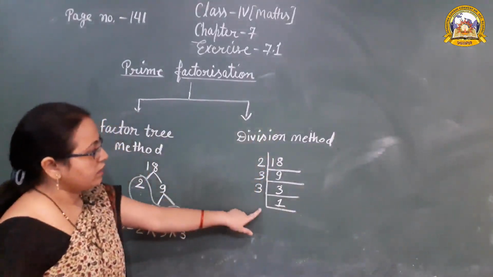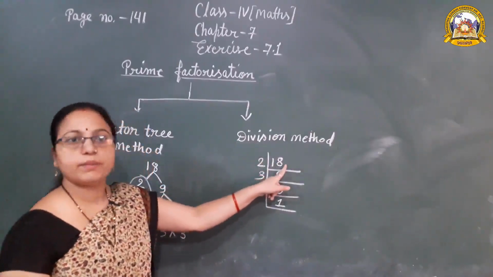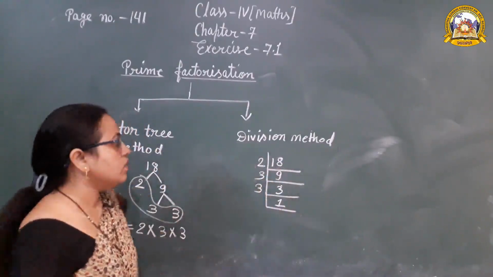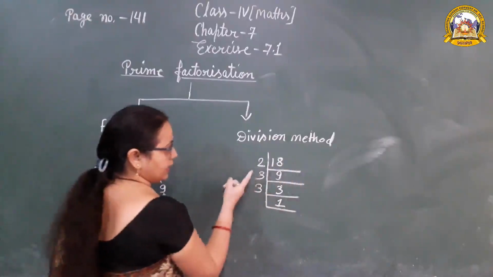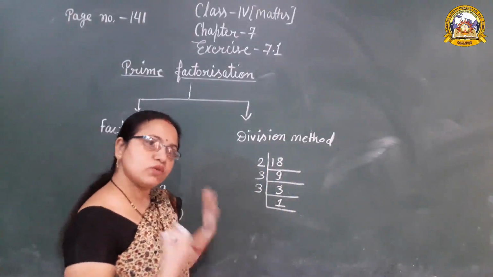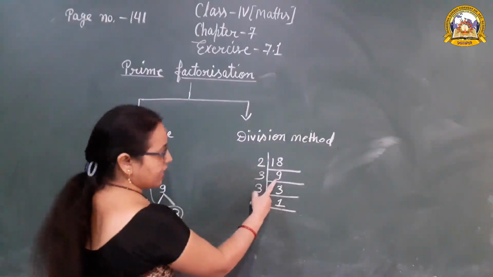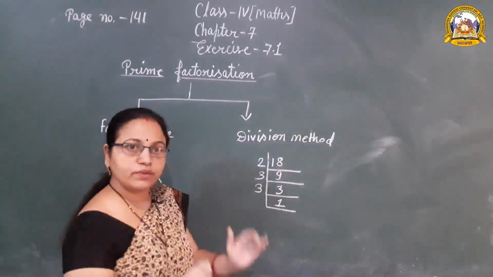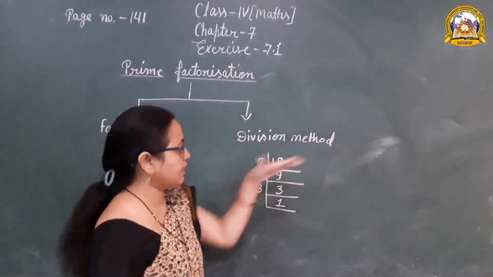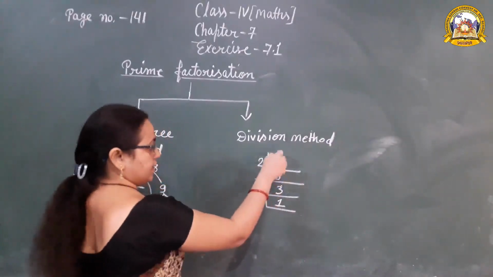Okay, I repeat this method, the division method. Suppose we have the number 18 and we have to find out all the prime factors of 18. First we make the symbol and take the smaller prime number, that is 2. हमको सभी prime numbers ही लेना है. 2 9s are 18 and the quotient we have to write below the number. हम डिवाइड करते थे तो क्वोशंट हम टॉप पे लिखते थे. यहाँ हम क्वोशंट कहाँ लिखेंगे? Below the number.